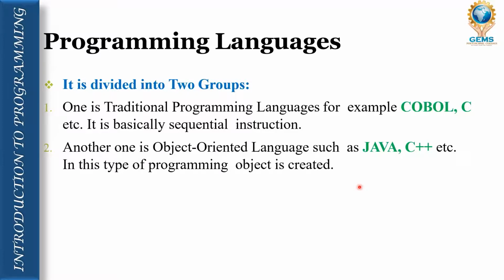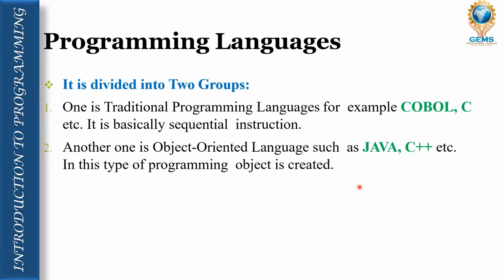Now programming languages are divided into two groups, based on traditional and object oriented. As I told you, some programming languages are traditional and some are object oriented. For example, C is called a traditional programming language. COBOL is also known as a traditional programming language. It is basically sequential instruction. That means the instructions we give in a C program or COBOL must be in a sequence.